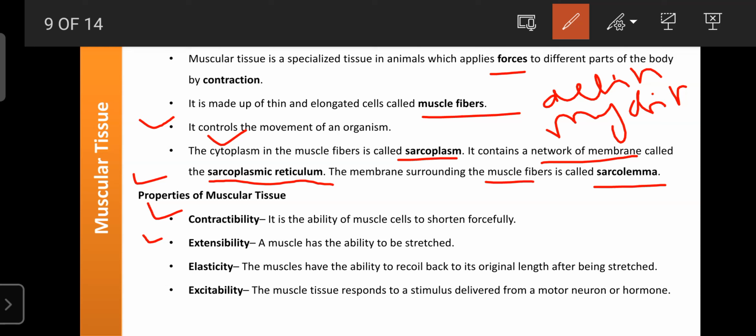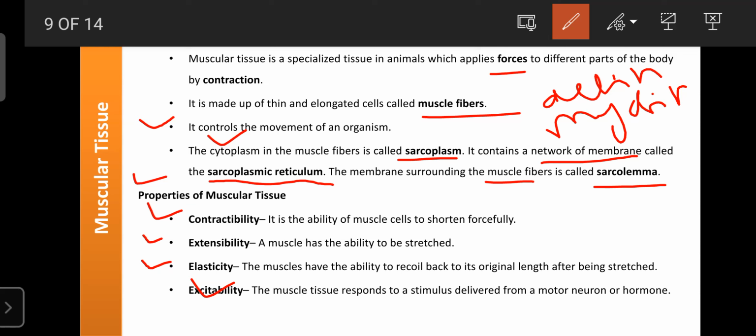Then elasticity: after being forcefully stretched, they return to their own position and original size. That property of muscle tissues is known as elasticity. The next one is excitability. According to any stimuli, muscle cells can give a response and work accordingly. That is known as excitability.